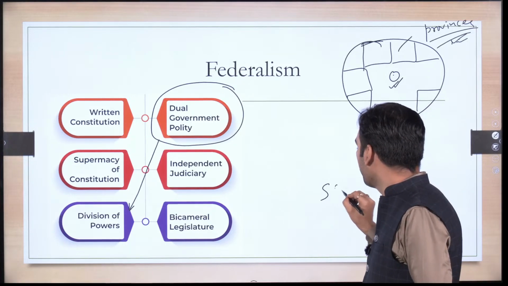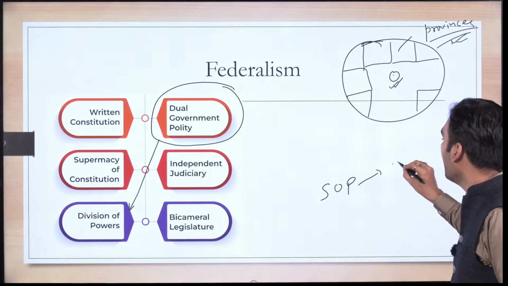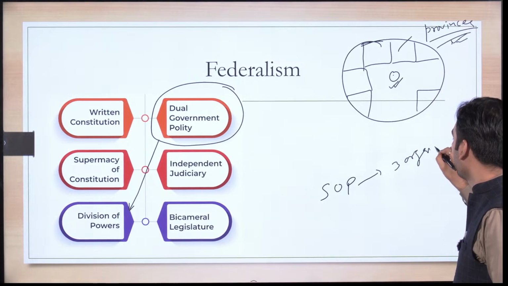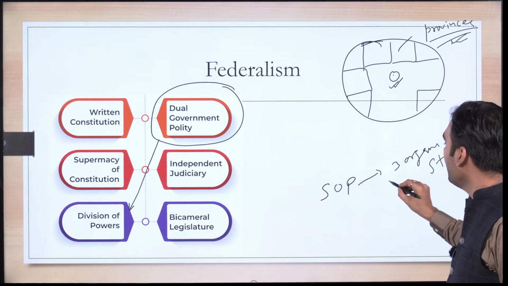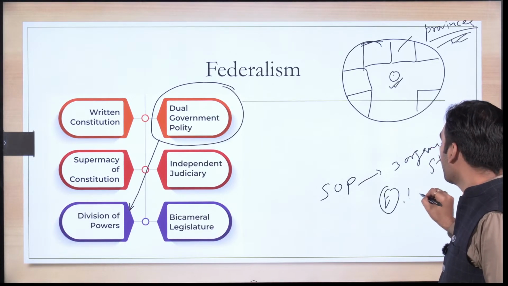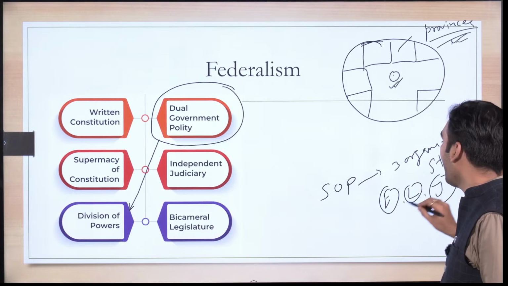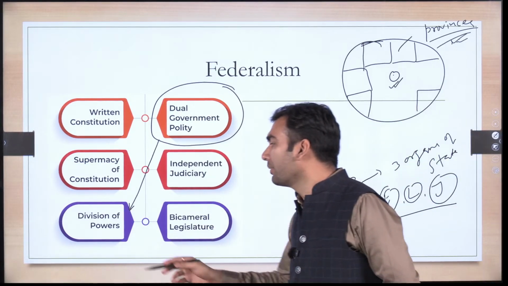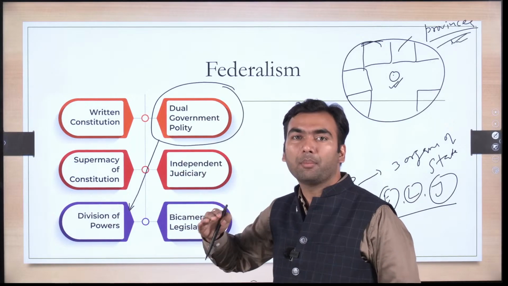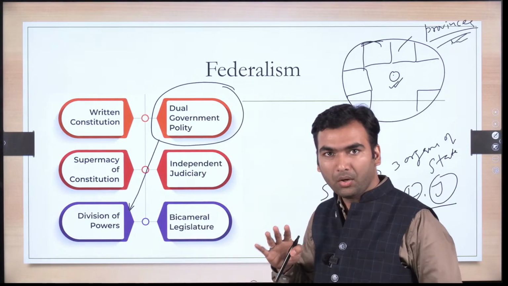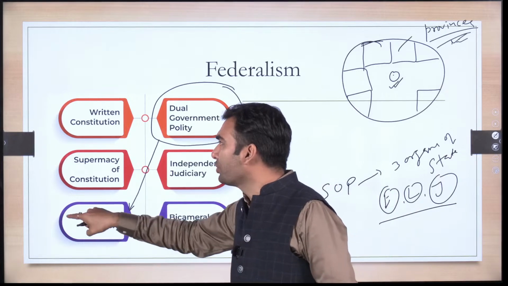Separation of power is between three organs of a state, that is, between executive, legislature and judiciary. So they have separation of power. When the term division of powers is used, it denotes the division of power between the union government and a state government. Okay, and this division of power has to be written somewhere,